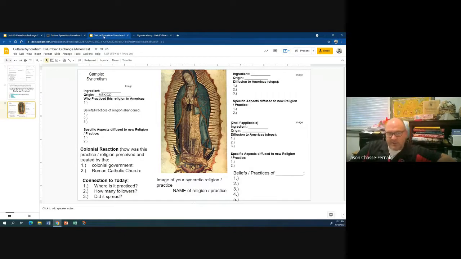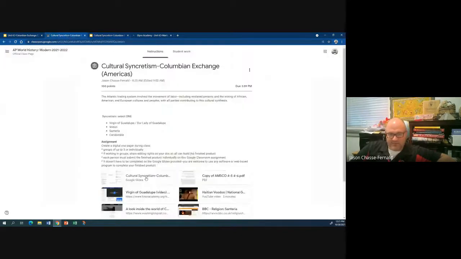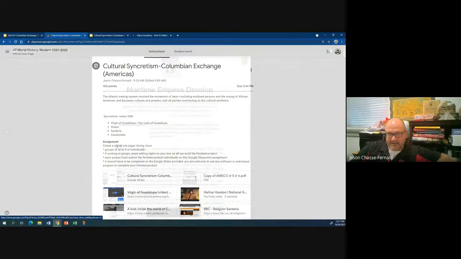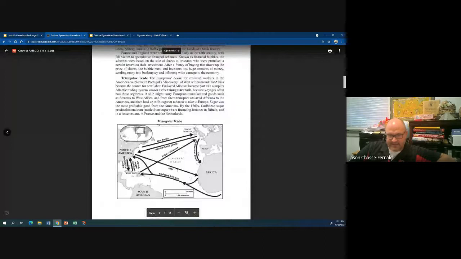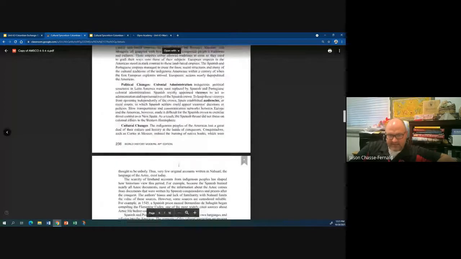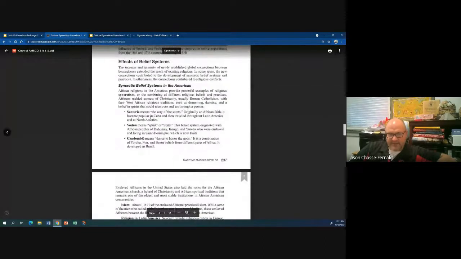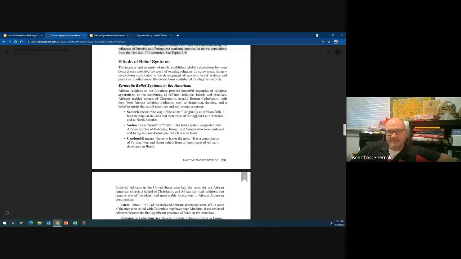So what are the things I'm looking for? You'll see there are links here that will bring you to some information on this, and a nice brief summary of them. Santeria means ways of the saints. Originally in African faith, it becomes popular in Cuba and then travels throughout Latin America and North America. Vodun means spirit or deity.